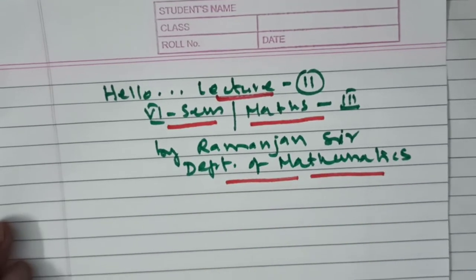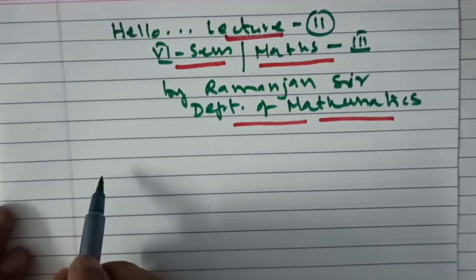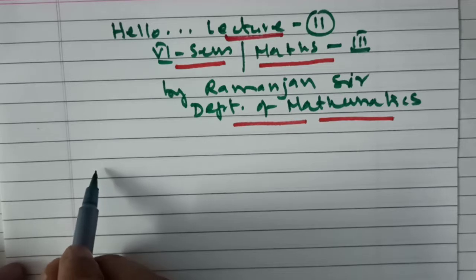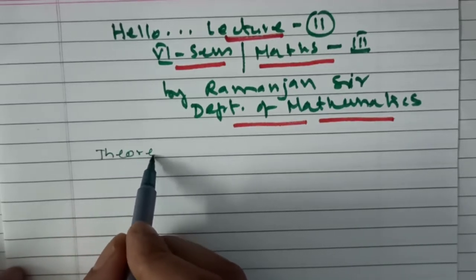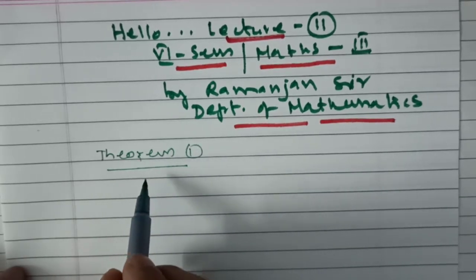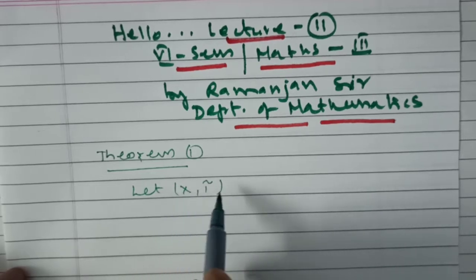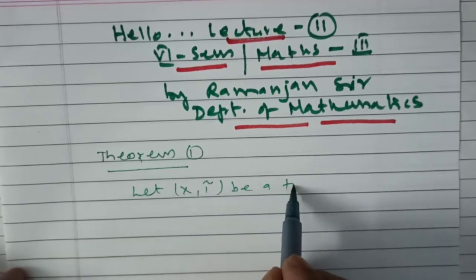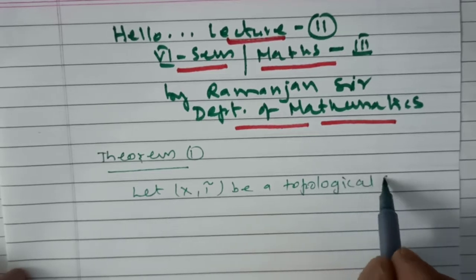Let us see the theorems on closure of a set. See that now the theorem 1, the important theorem. Let (X, tau) be a topological space.